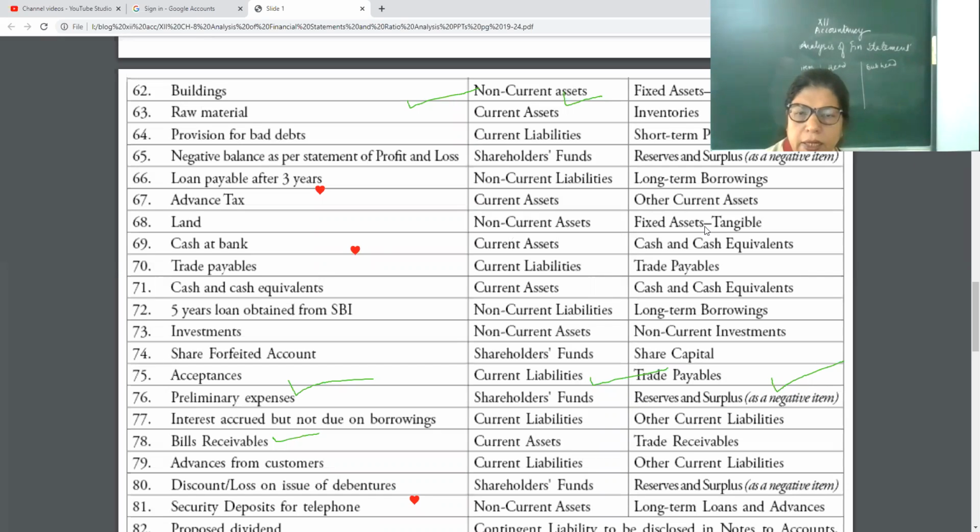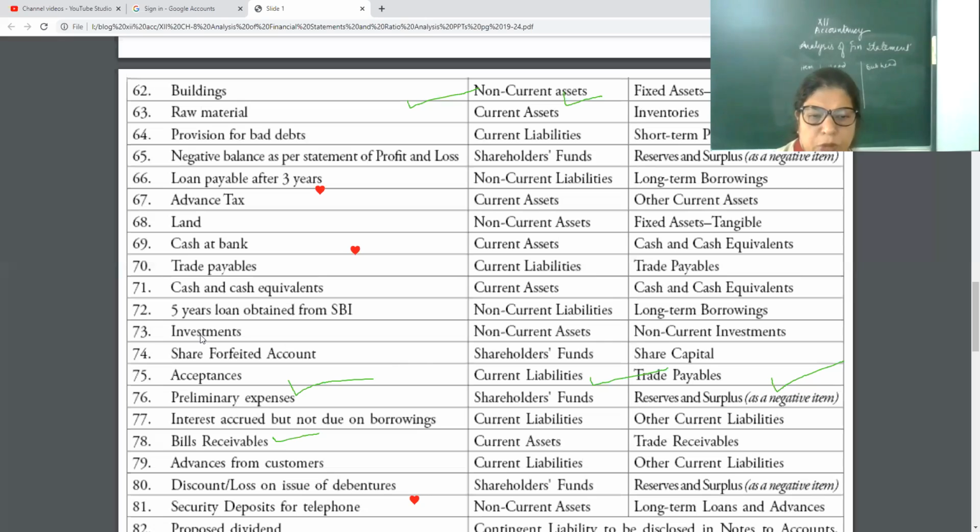Land, non-current asset and tangible asset. Cash at bank, current asset and cash equivalent. Trade payable. Just now I told you creditors and bills payable are current liabilities because within a duration of 1 year they have to pay it back. Trade payable. Now, shall I ask you? 5 years loan from SBI: non-current liability, long-term borrowing.